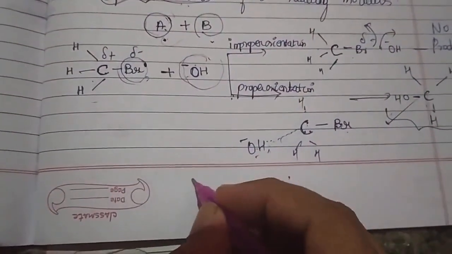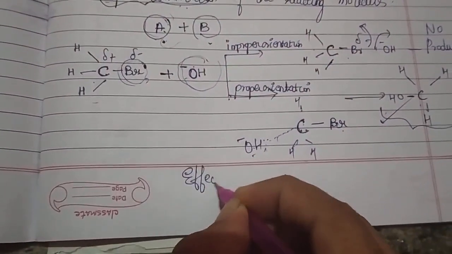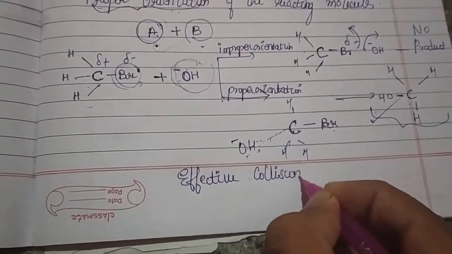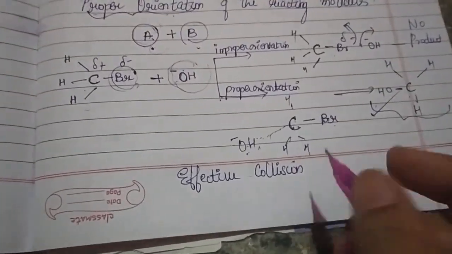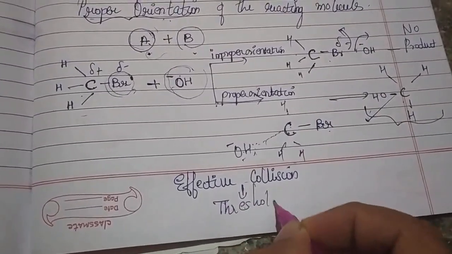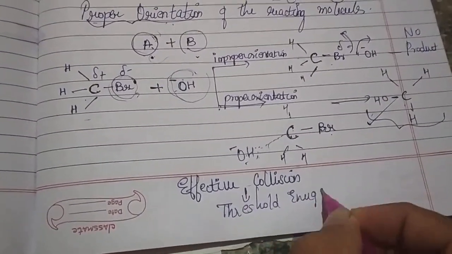So what they are saying is that for an effective collision between the two reactants, till now what we knew was that only threshold energy was enough.